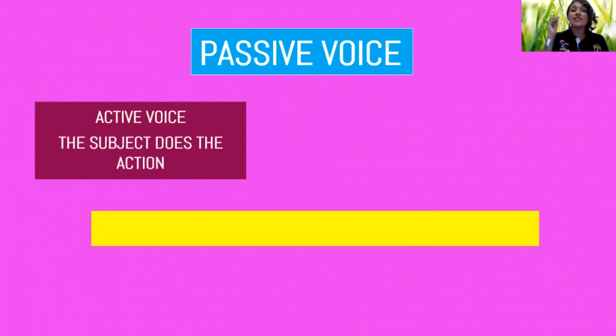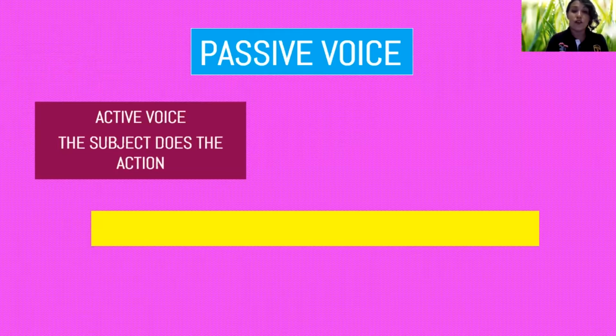That is when the subject does the action. So for example, in a normal sentence, the girl plays basketball. So it is a normal sentence. Subject, verb, and complement, okay? The girl plays basketball, okay? The subject does the action.